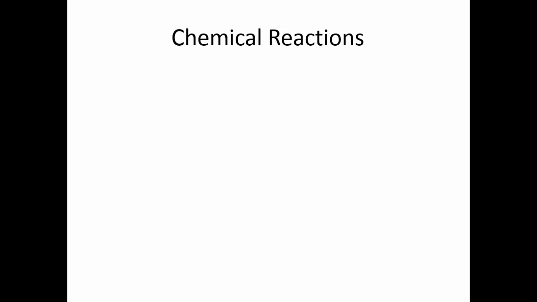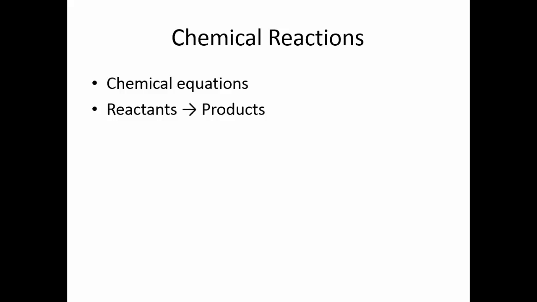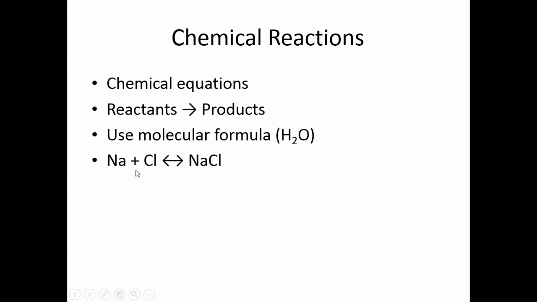Chemical reactions can be depicted by chemical equations. These are simply interactions between various molecules and atoms. When we write a chemical equation, we have what are called the reactants, that is the molecules or atoms we're working with, and we have the products, what we get when we're finished. We always use molecular formulas. We use those chemical symbols. Subscripts tell us how many atoms of each kind are in each molecule. Sodium plus chloride gives you sodium chloride.